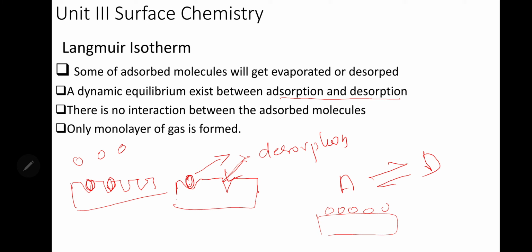For the time being we'll stop. So what we have is two equations. One is the Freundlich isotherm and one is the Langmuir isotherm. They are named after the scientists who found them. One was based on experiments alone, one was based on theoretical consideration and derivation. One is x by m is equal to k into p raised to 1 by n, and the other is x by m is equal to ap divided by 1 plus bp, where p is the pressure and x by m is the amount of gas adsorbed per unit mass. The other terms are constants, which depend on the nature of the gas, the nature of the solid, and temperature. Okay, thank you.